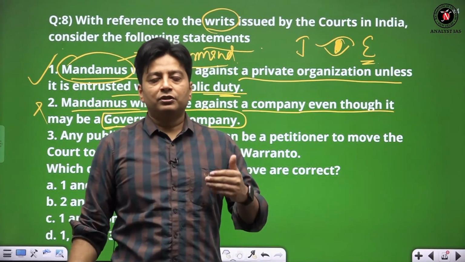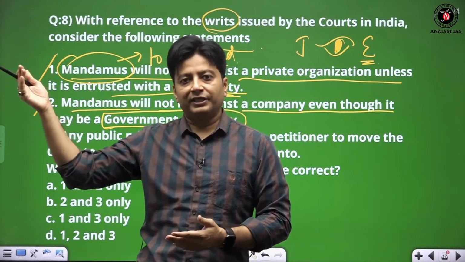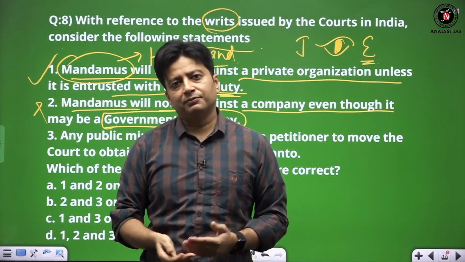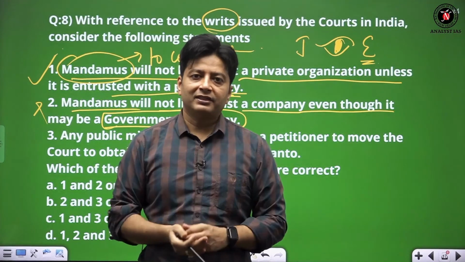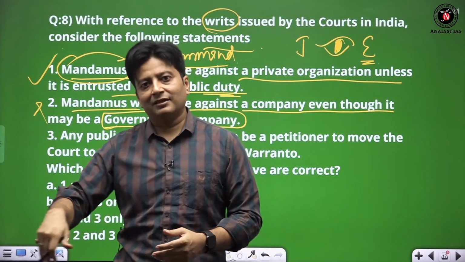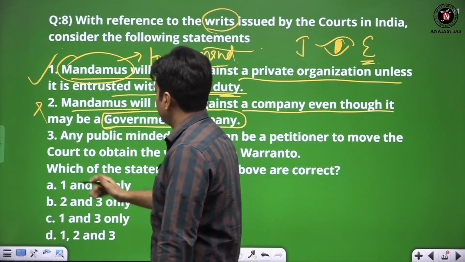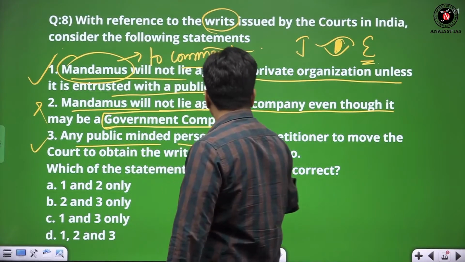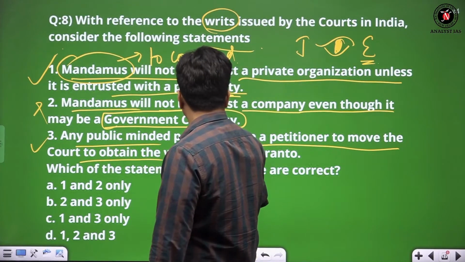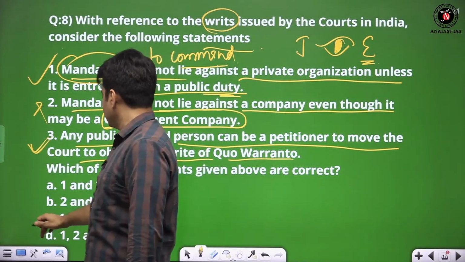Even if you talk about 2G spectrum, the court said that the missile has been launched using tax money, people's money, and you are allocating it to private companies like Reliance and every other company. It is not that it is a private commodity. The government company indirectly has been included. Mandamus will be applied. Right? Now, the third one, any public minded person can be a petitioner to move to the court to obtain the writ of quo warranto. Yes, it is correct. So 1 and 3, C is the correct answer.